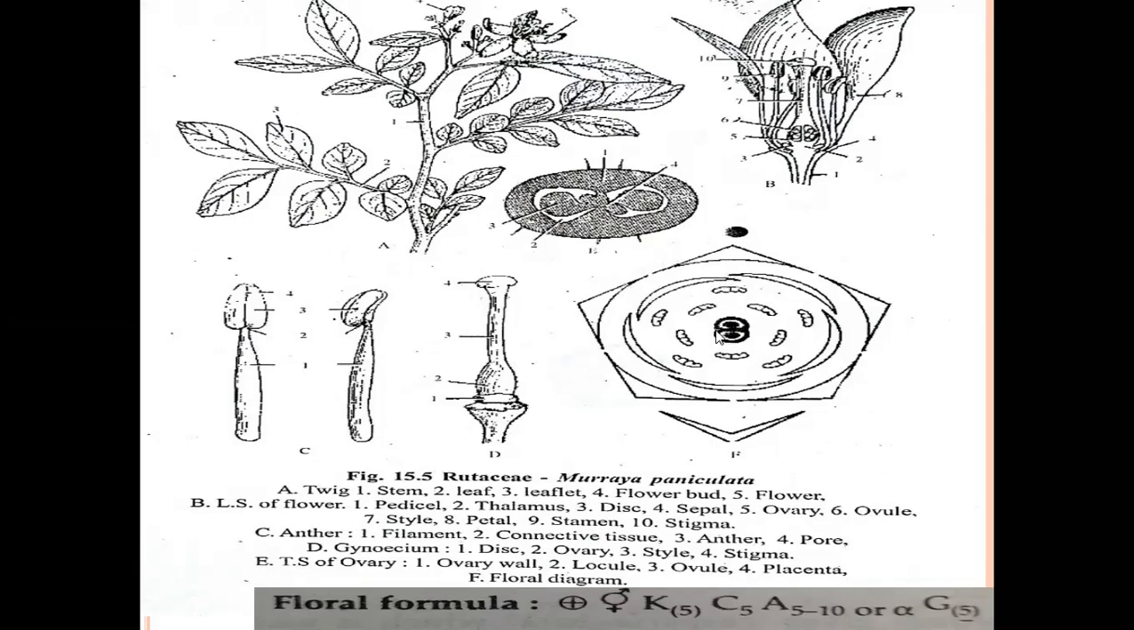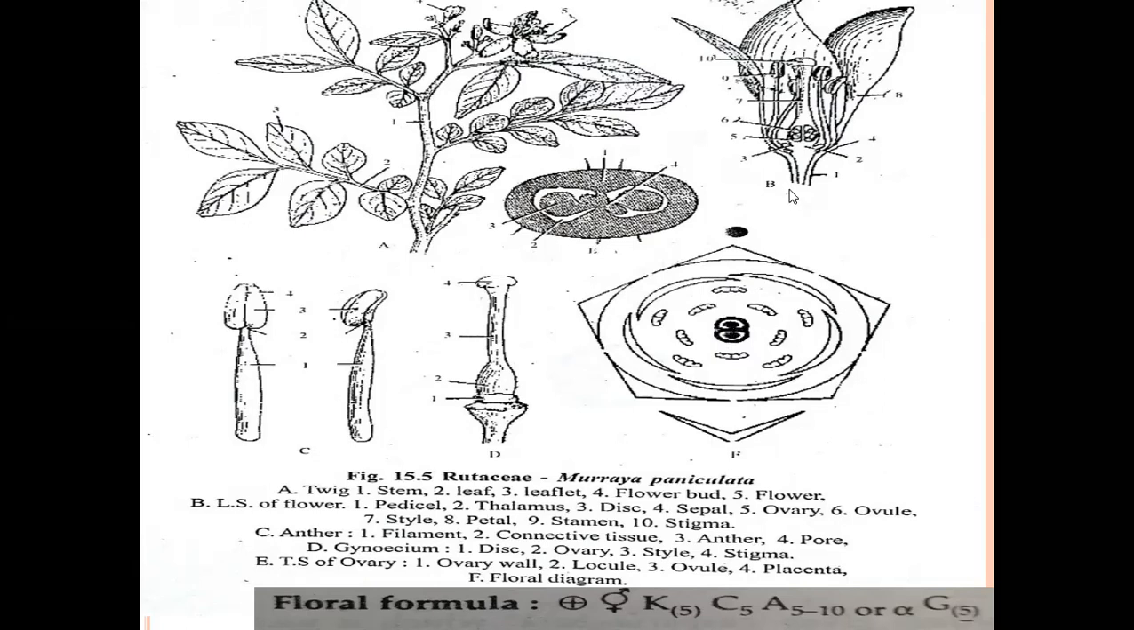Each gynoecium shows a central axile part. On the central axile part, ovules are present, called axile placentation. Axile placentation is present in the Rutaceae family. And the ovary is a superior ovary.